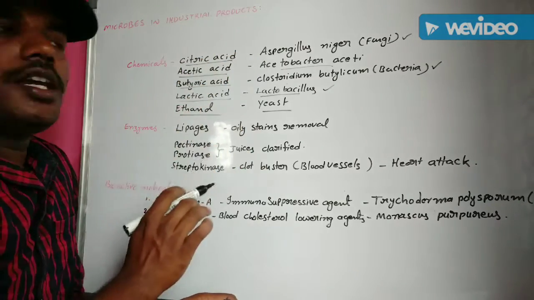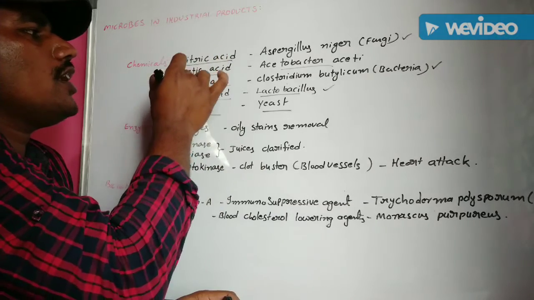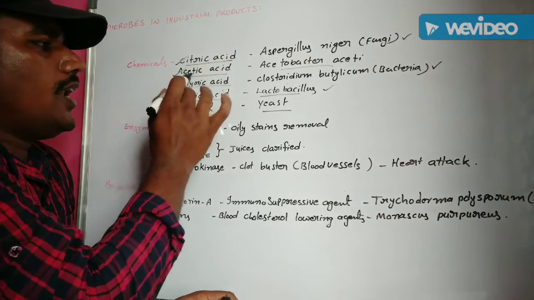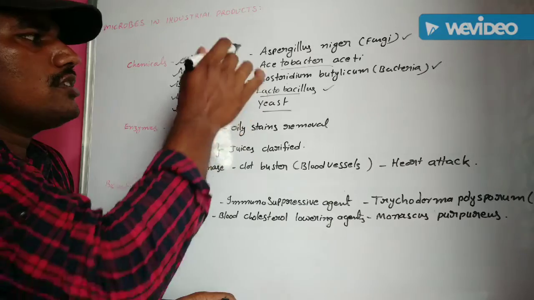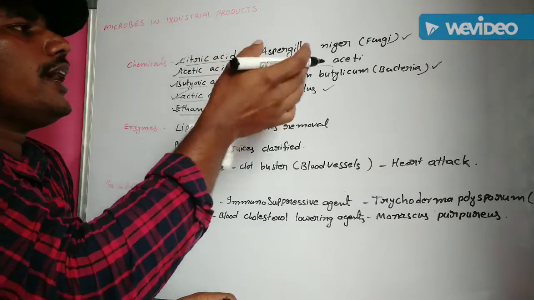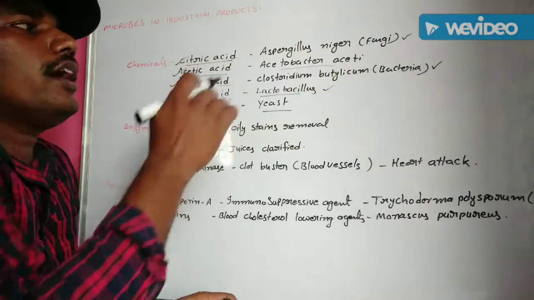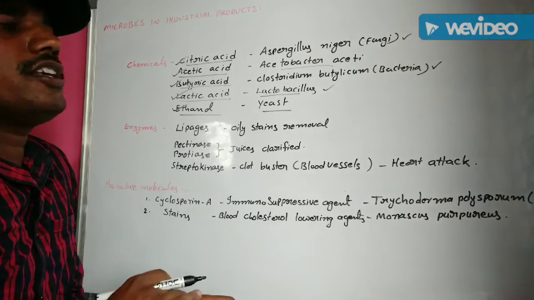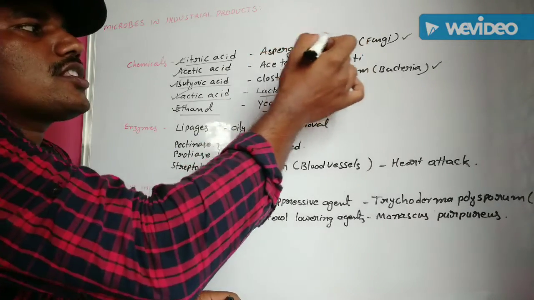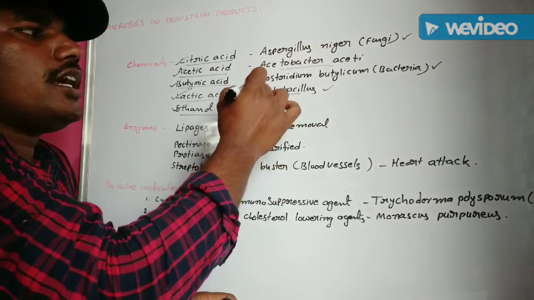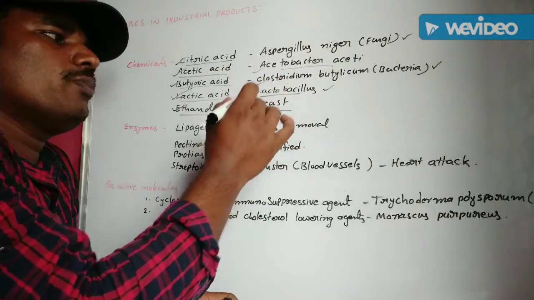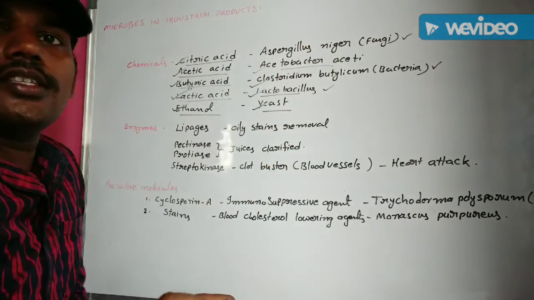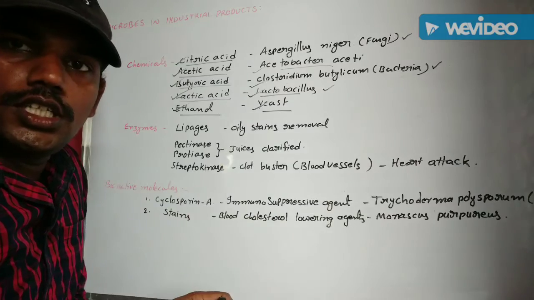Different types of chemicals like citric acid, acetic acid, butyric acid, lactic acid, ethanol. These are all mainly extracted or prepared by some microbial organisms like Aspergillus niger, Acetobacter aceti, Clostridium butylicum, Lactobacillus, Saccharomyces cerevisiae respectively.